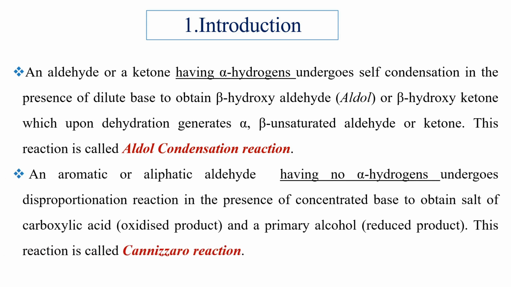An aromatic or aliphatic aldehyde having no alpha hydrogens undergoes disproportionation reaction in the presence of concentrated base to obtain salt of carboxylic acid and a primary alcohol. This reaction is called Cannizzaro reaction.